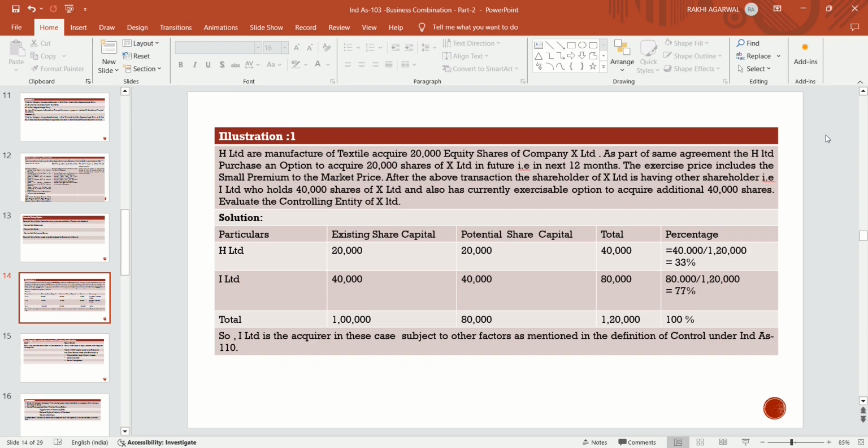So he is having a controlling power, subject to the other factors like power over the investees, and then generating the variable returns of the investees, then he has the power to change the returns of the investees. So in that case I Limited is the acquirer, subject to other factors as mentioned in the definition of control as per Ind AS 110.